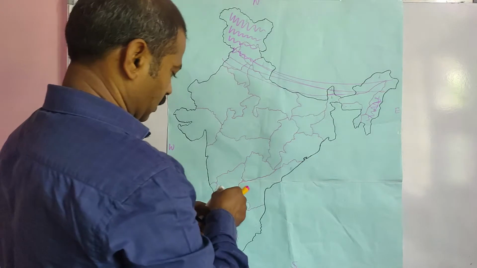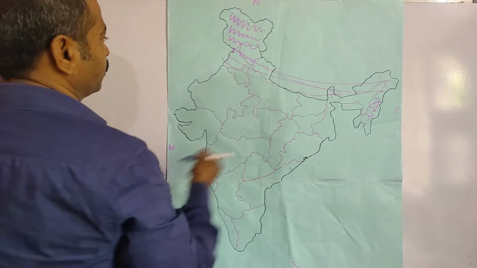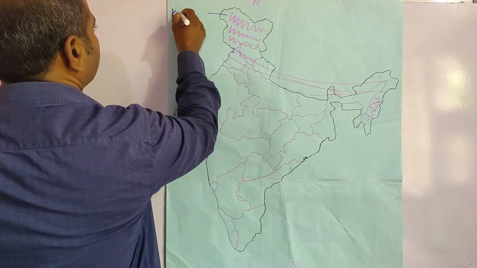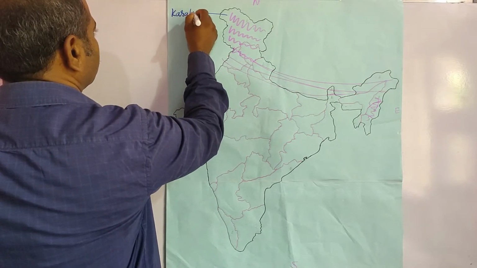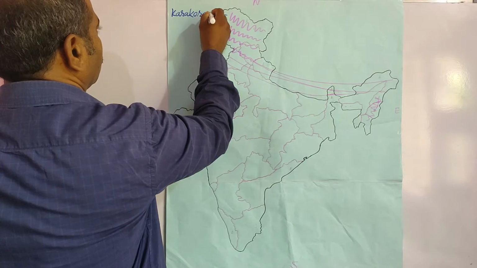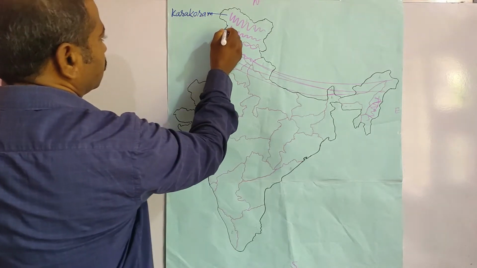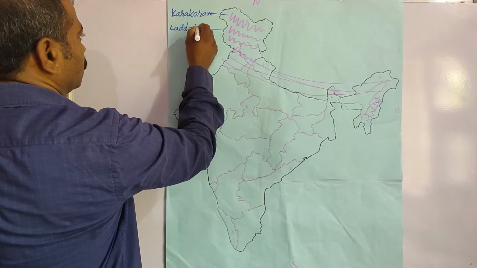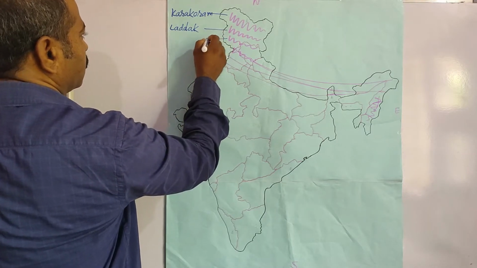Okay, let us write their names. Karakoram, this is known as Karakoram range, and this is known as Ladakh range, and this is known as Jaskar range.